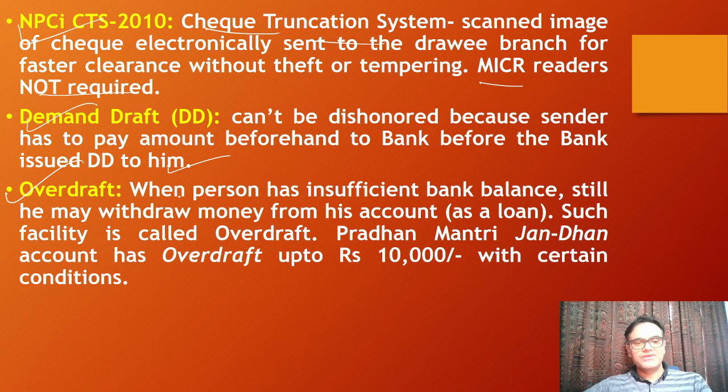Overdraft, ये क्या होता है? So when a person has insufficient bank balance, still he may withdraw money from his account as a loan. That is called overdraft. So for example, the Pradhan Mantri Jan Dhan Yojana, which just completed 6 years, it has 10,000 rupees as OD limit right now, or overdraft limit.